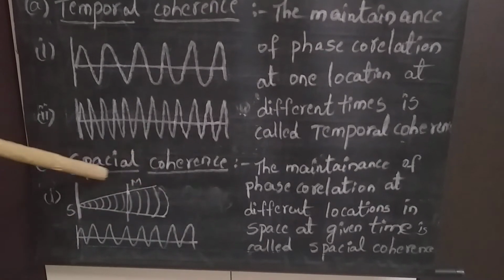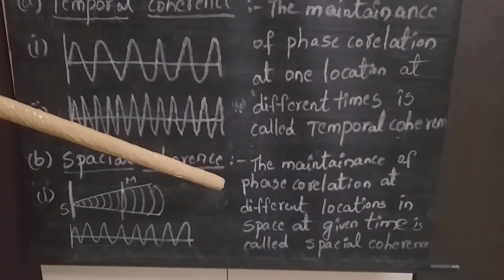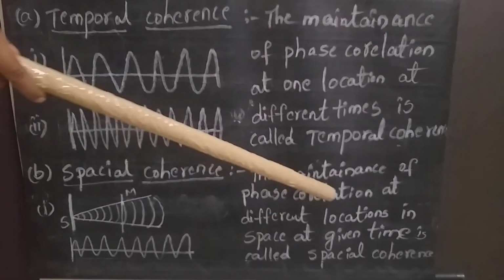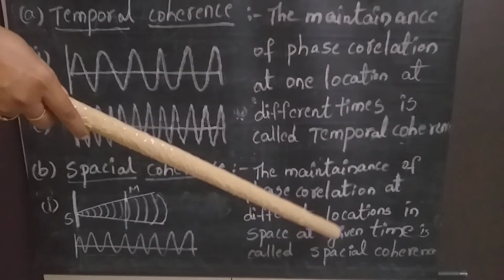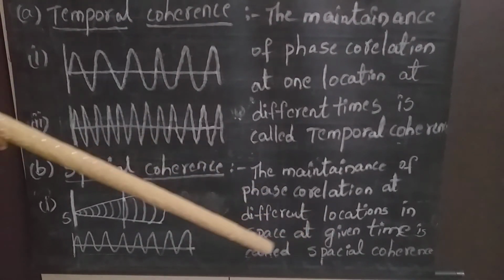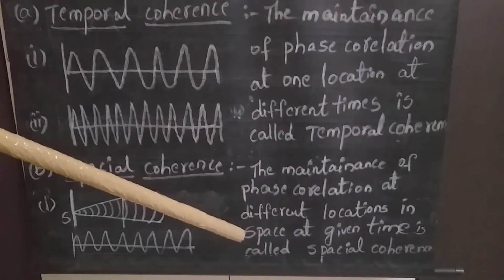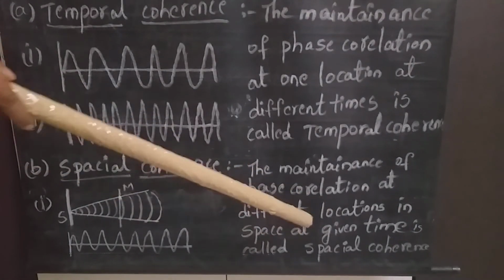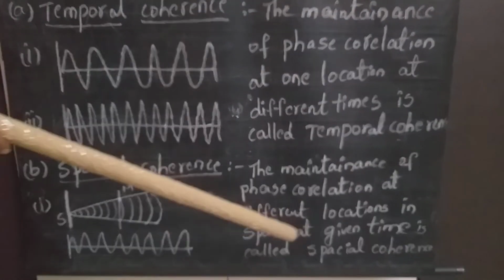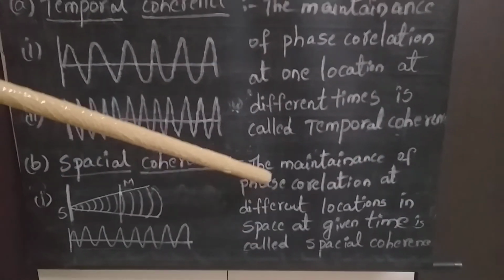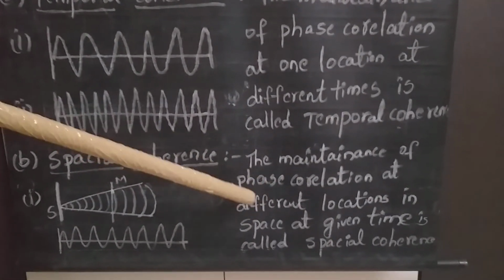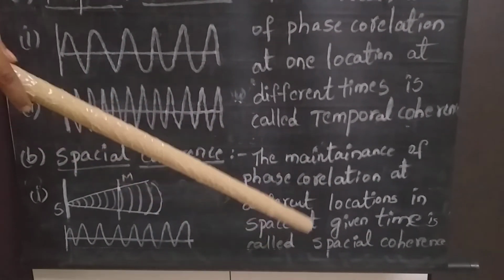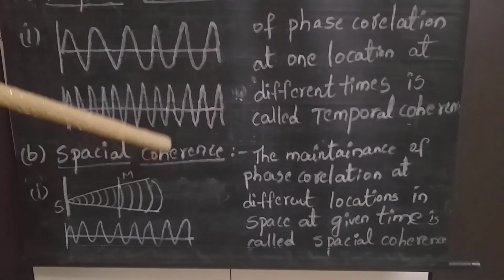Next, the second one is spatial coherence. What is the definition for spatial coherence? The maintenance of phase correlation at different locations in space at a given time is called spatial coherence. In this, the important thing is different locations, different positions, but at a given time t. If phase correlation is maintained between the wave at different locations at a given time period, then that comes under spatial coherence.